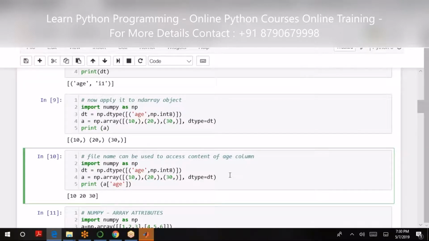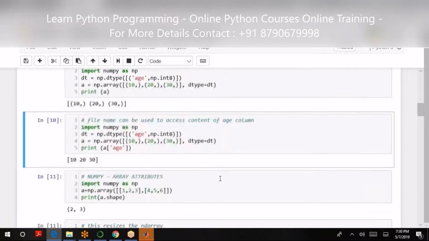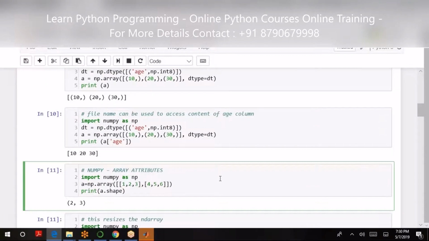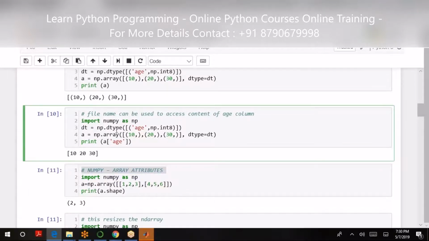Now the field name can be used to create a particular type of column or access the content of the column. Let's say again import NumPy. Next line I'm saying declare my data type as age and declare it as an integer 8-bit. The values we have specified.